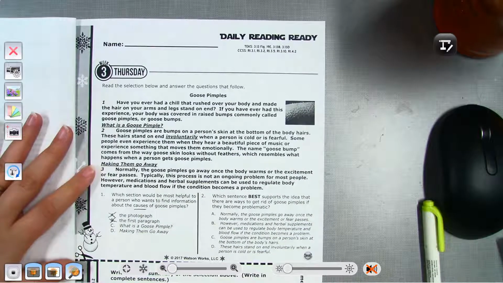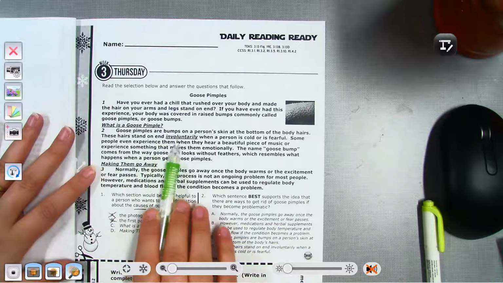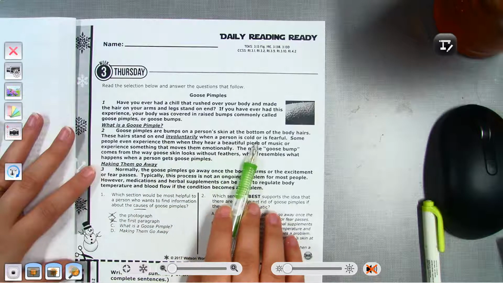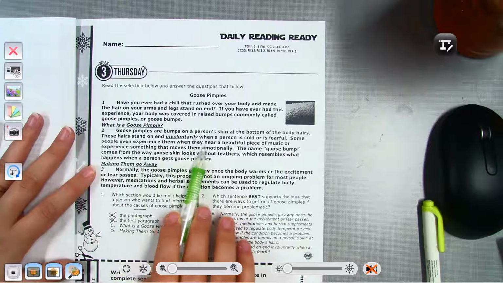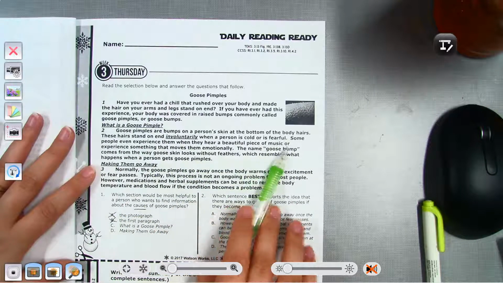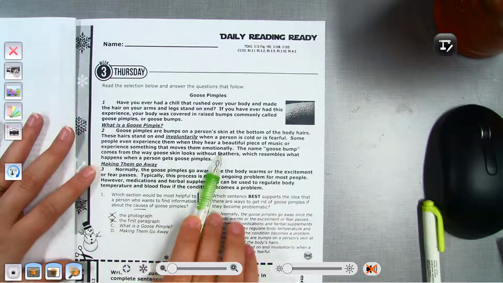Goose pimples are bumps on a person's skin at the bottom of the body's hair. These hairs stand on end involuntarily when a person is cold or is fearful. Some people even experience them when they hear a beautiful piece of music or experience something that moves them emotionally.